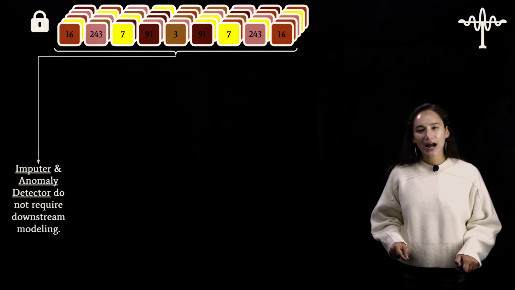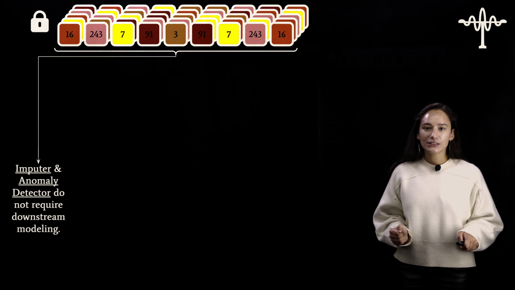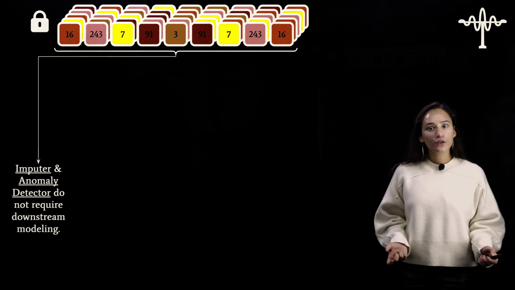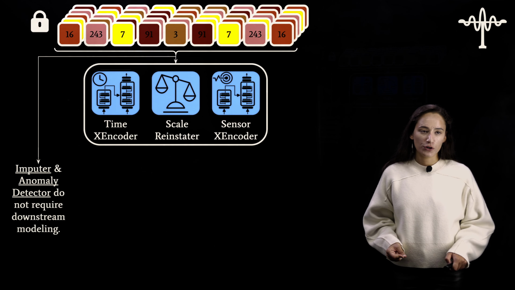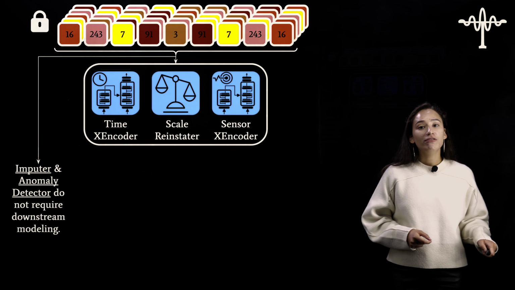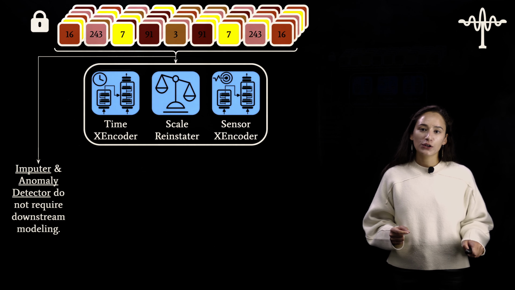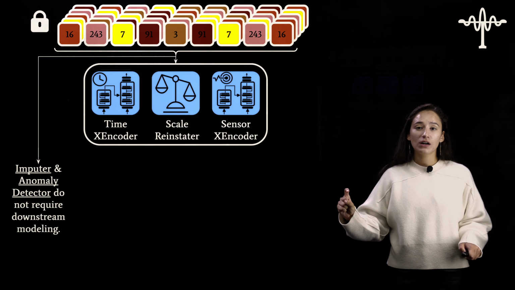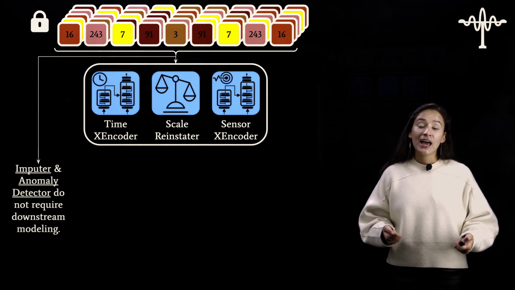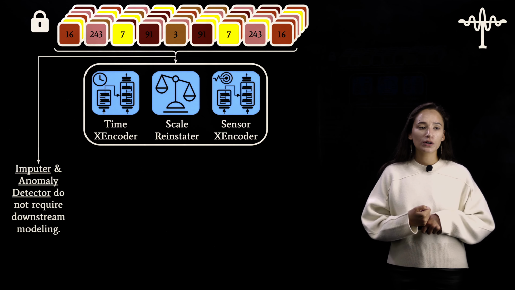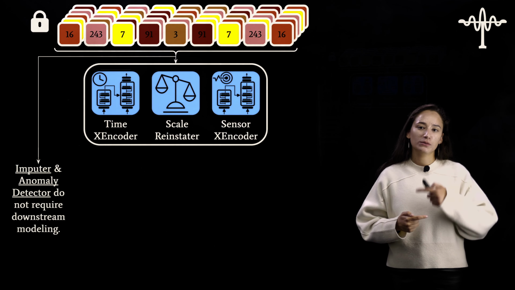What we're going to do is use 3 components that we mix and match to solve translation, classification, and forecasting. What are those components? Those components are the time series transformer encoder, the scale reinstator, and the sensor transformer encoder. The time transformer encoder is going to learn the relationship of tokens across time. The scale reinstator is going to reinstate that mean and standard deviation that we previously removed from our codebook. And the sensor transformer encoder is going to learn the relationship across the sensor dimension.